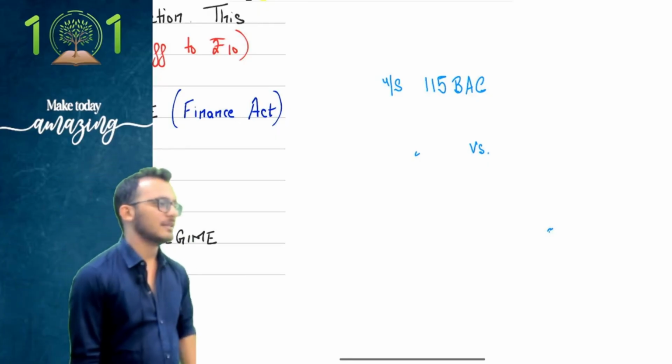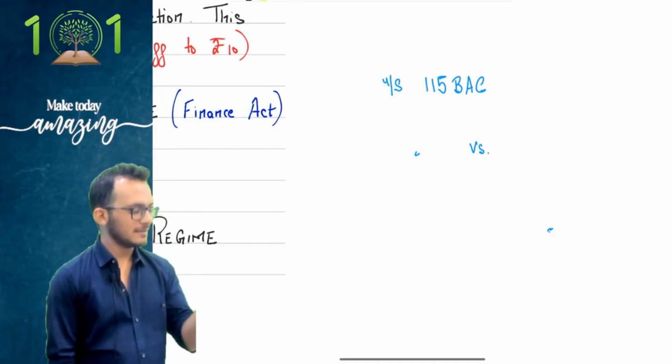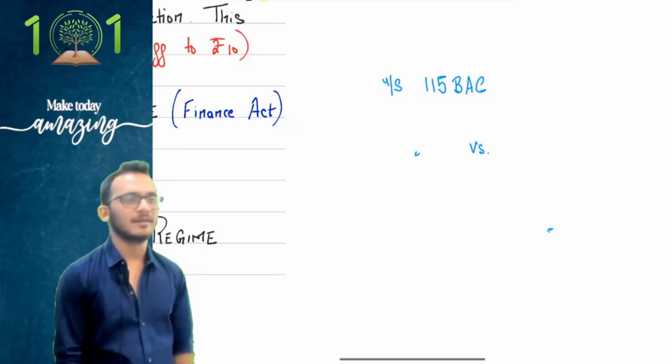Yes, we're claiming TDS, TCS, advance tax, self assessment tax, AMT credit, and relief under section 89.